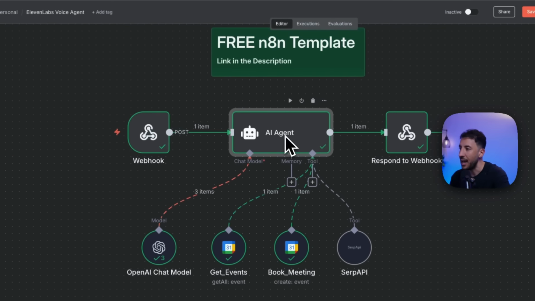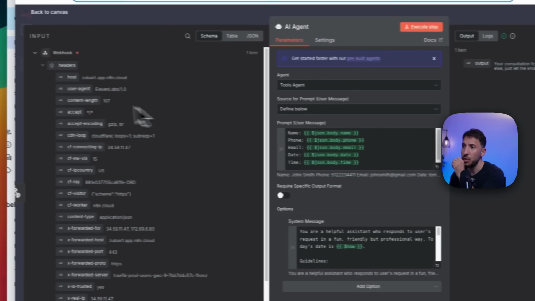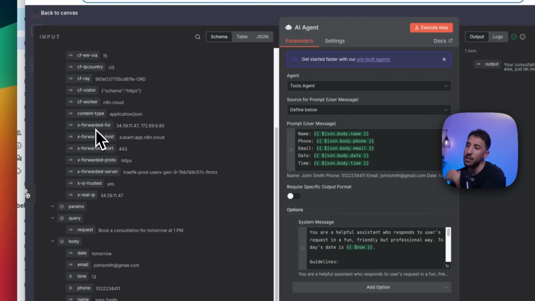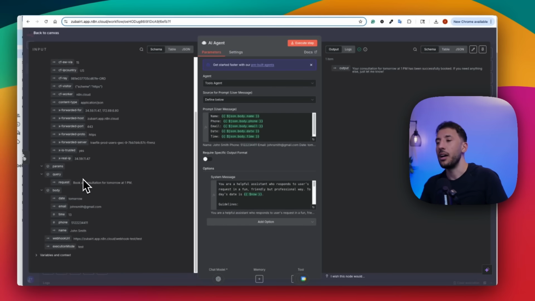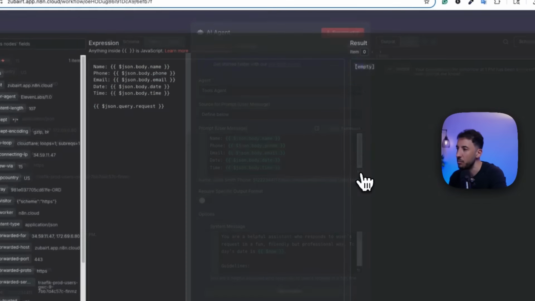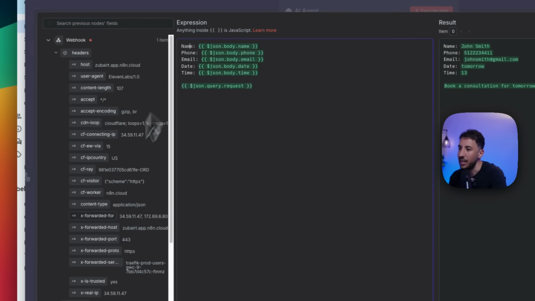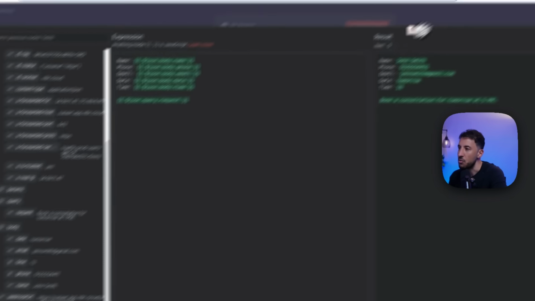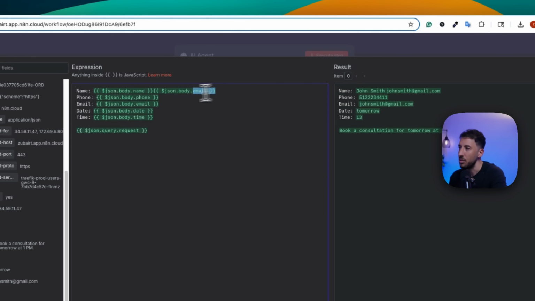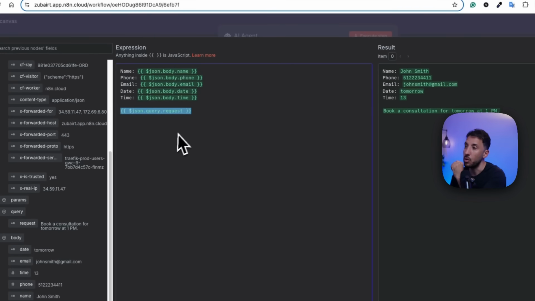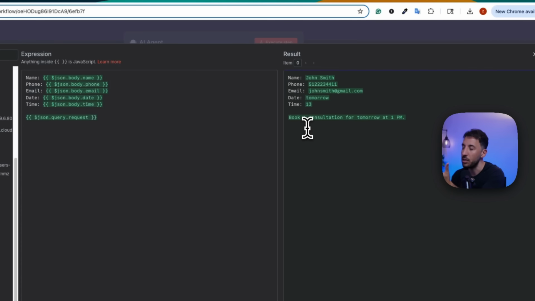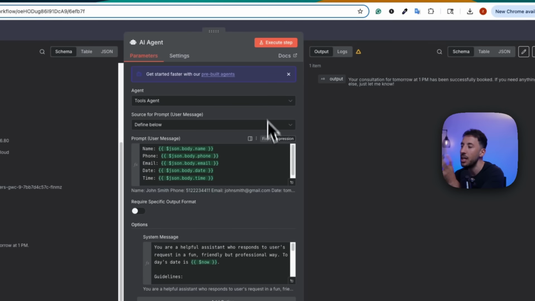Now, afterwards, the AI agent itself. So as you can see on the left-hand side, this is all the information that's coming in through the webhook there, right? So the first thing is we'll need to grab the name, email, phone number, date, and time. This is very simple. This is going to go in the user prompt. You're just putting name, and all I'm doing is literally just dragging and dropping here, right? So that's how you do it. Very, very simple. And then also I'm doing the query request because I want the agent to understand what the purpose of this call is, and that's to book a consultation call for tomorrow at PM.